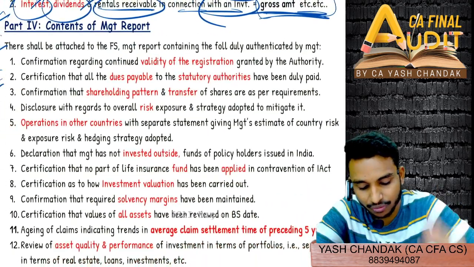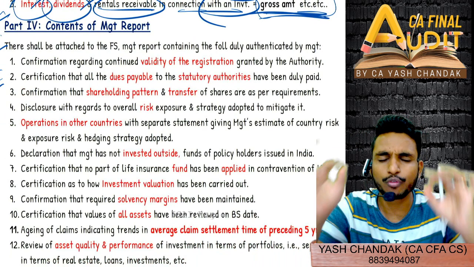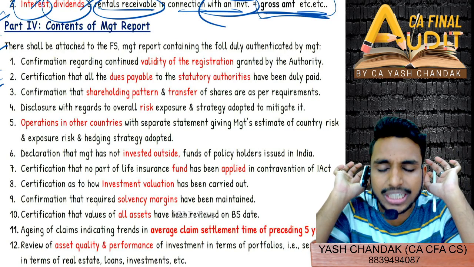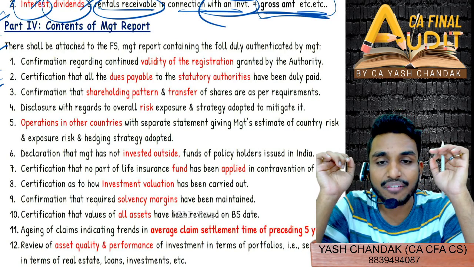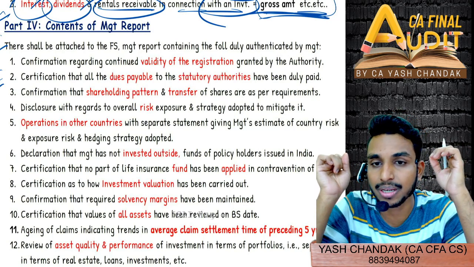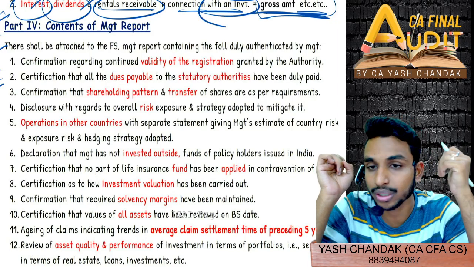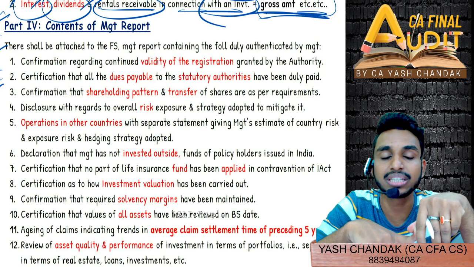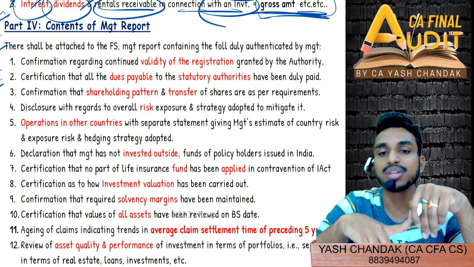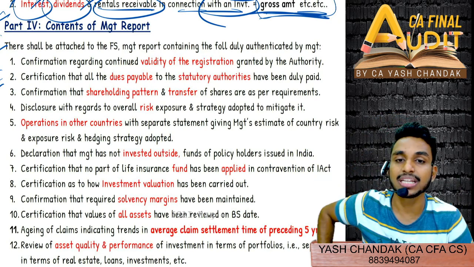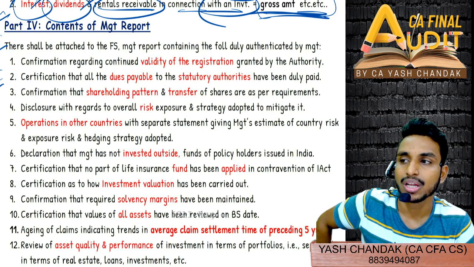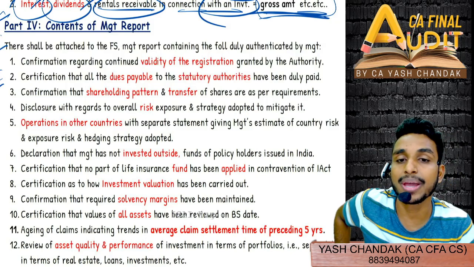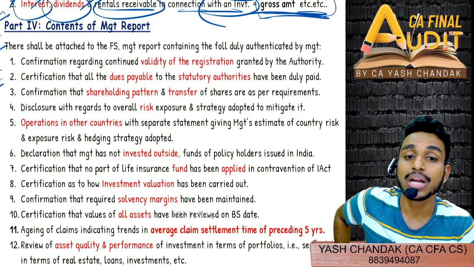So first is validity of the registration. The first point that you need to focus upon is whether the registration is still valid or not, and have I paid all the dues that are payable. Have I paid all the dues that are payable, whether the registration is valid or not. These are the two positive points that you will review, right? These are the two positive points that you will check. Similarly, you will also check whether shareholding pattern and transfer of share are as per requirement, and what is my overall risk, and the strategy I am adopting to mitigate the risk.